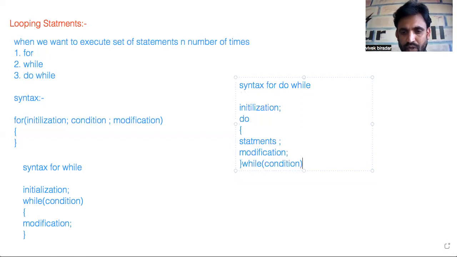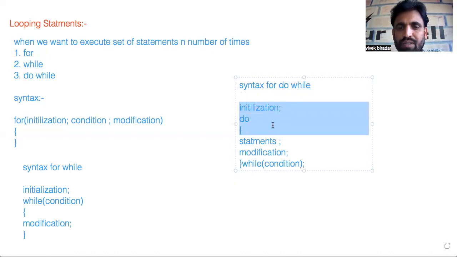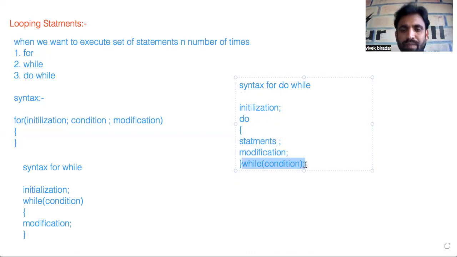Do while is also called a post-checking process. What do we mean by post-checking? It means first execute the set of statements at least one time, then check whether the condition is true or false.